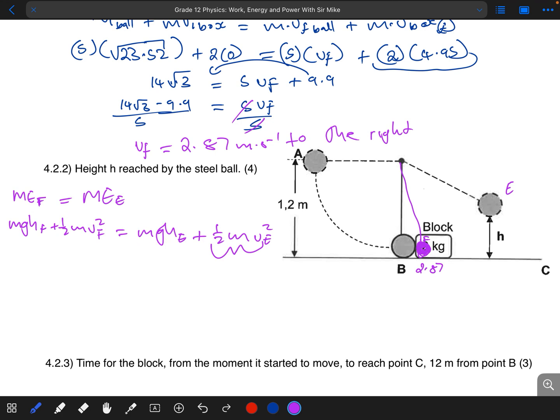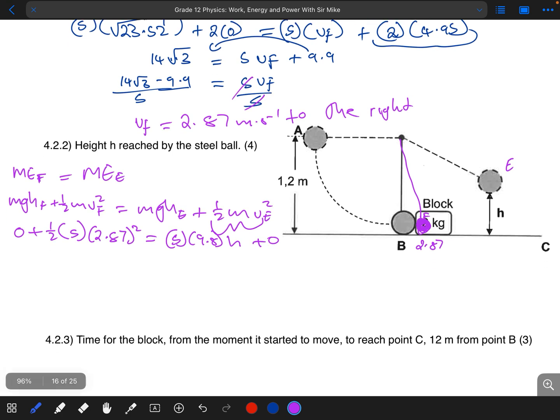So what we are going to do is half, plus 0. We have the mass, which they gave us as 5, multiplied by the speed of the object after the collision, which is 2.87 squared, equals 0 plus the mass, which is 5, multiplied by 9.8, multiplied by the height, which is what we are looking for.